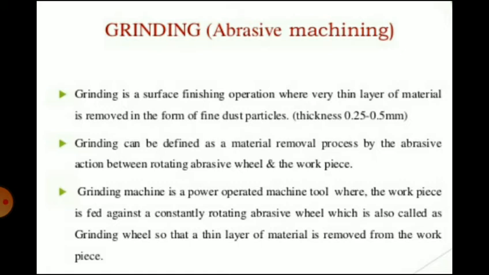Each individual, irregularly shaped grain acts as a cutting element. A grinding machine is a power operated machine tool where the workpiece is fed against a constantly rotating abrasive wheel, which is also called a grinding wheel, so that a thin layer of material is removed from the workpiece.